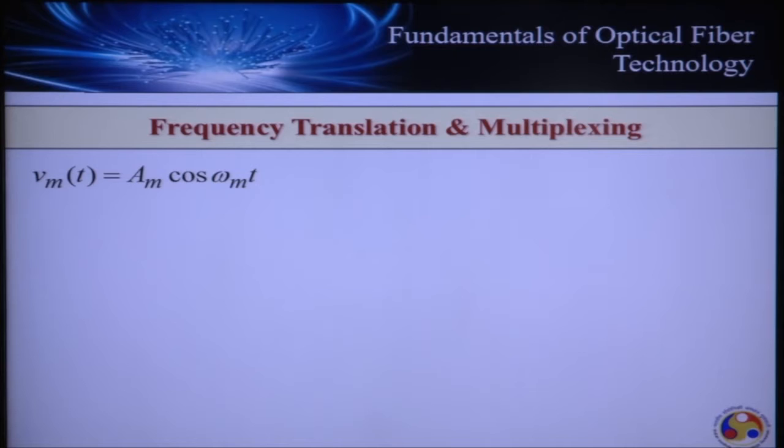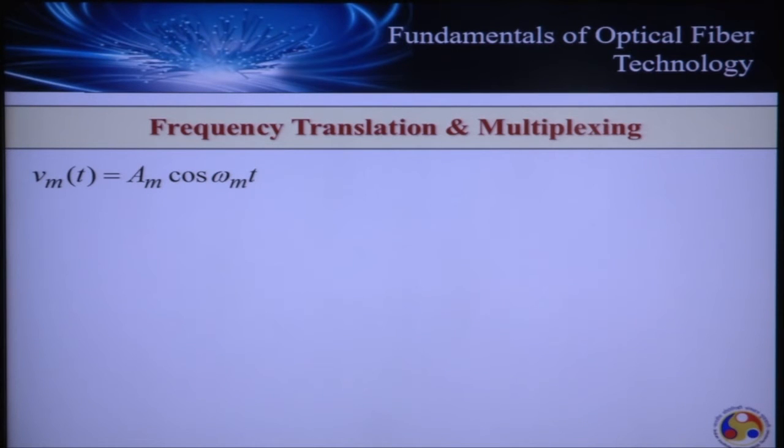A signal at a single frequency means, as I gave the example already, one audio tone. So I have a signal which is sinusoidal as defined here, Vm(t) is equal to Am, the amplitude, times the phase factor, which contains cos omega m t. Omega m is the frequency of the signal which has to be transported through a communication channel.